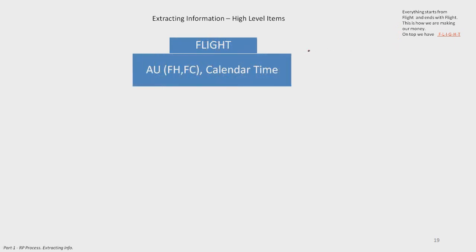What information are we looking for from flight? Aircraft utilization: flight hours, flight cycles, calendar time. That's exactly what gives us our statistics. It's very important. Let me explain: two operations.